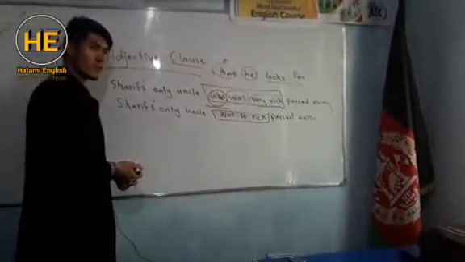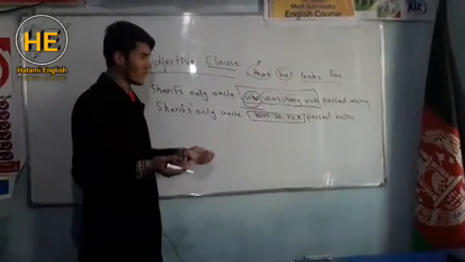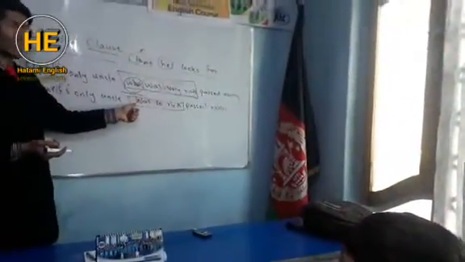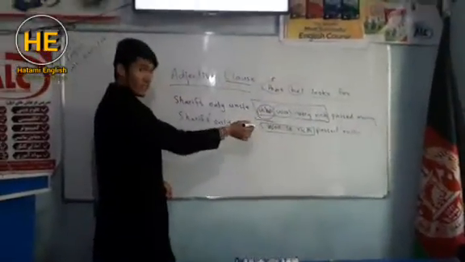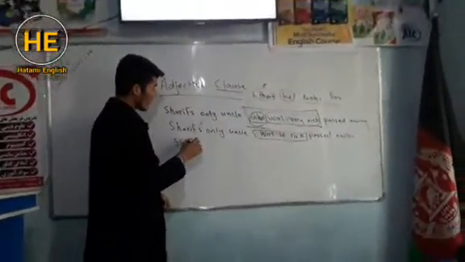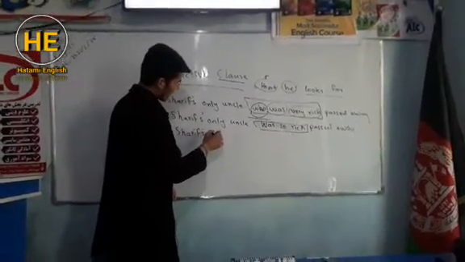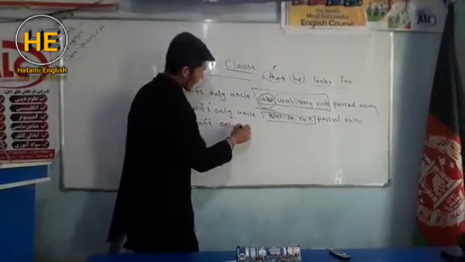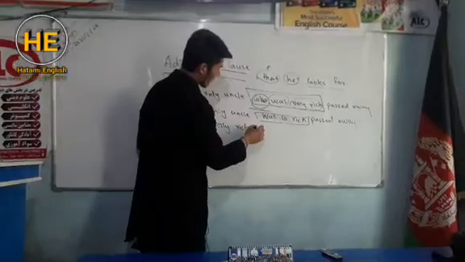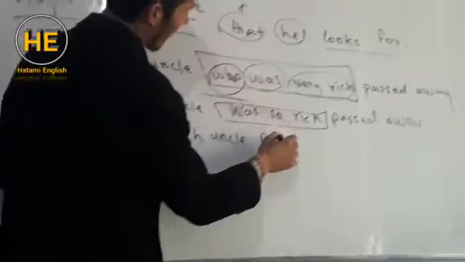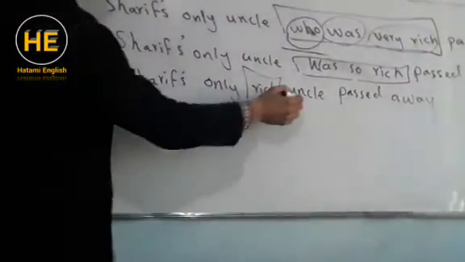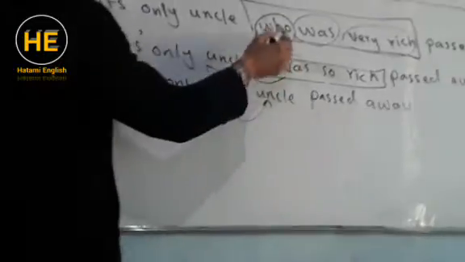See, this is one phrase, not a clause. Do you accept this one? This is a phrase. It means a group of words, but there is no doer of action, there are no WH words. In this case, we cannot accept this one as a clause. So if we change this one into an adjective, what do we say? We say, Sharif's only very rich or rich uncle passed away. See, there rich is an adjective, modifying uncle. They are also modifying uncle.